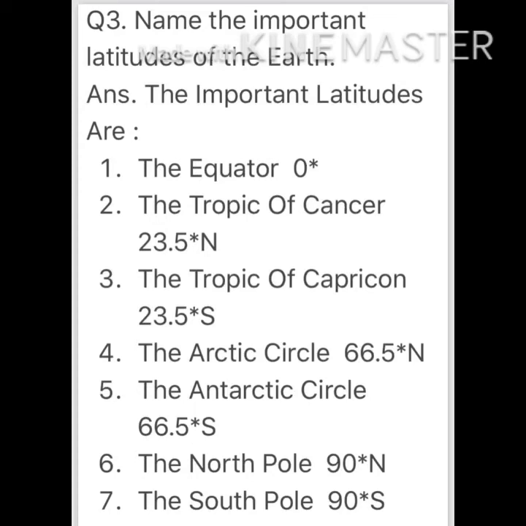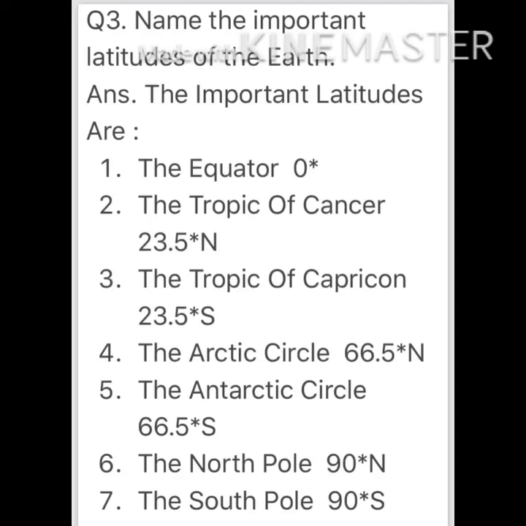Point number 1, the equator 0 degree. Point number 2, the Tropic of Cancer 23.5 degree north. You can see the things from the screen, children. Point number 3, Tropic of Capricorn 23.5 degree south. Point number 4, the Arctic Circle 66.5 degree north. Point number 5, the Antarctic Circle 66.5 degree south.